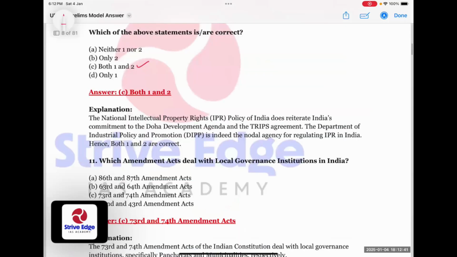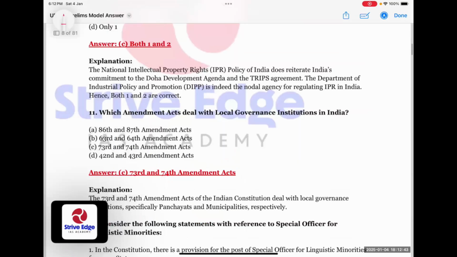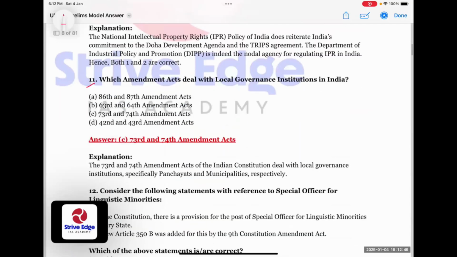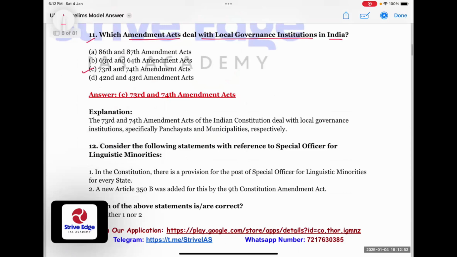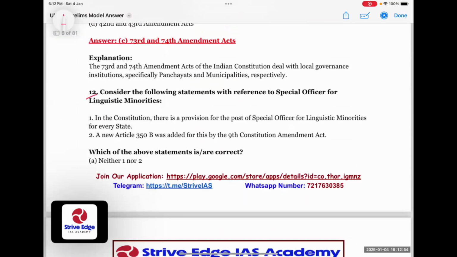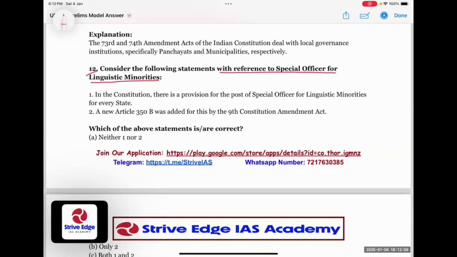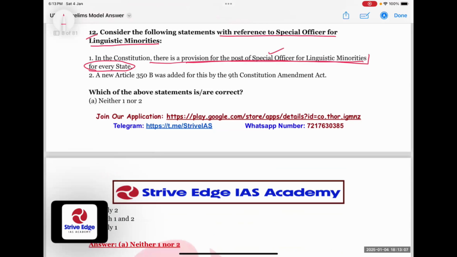Let's come to question number 12. Consider the following statements with reference to Special Officer for Linguistic Minorities. In the Constitution, there is a provision for the post of Special Officer for Linguistic Minorities for every state. So this part of the question is correct till here. But for every state, this is not correct. It's not for every state. There is a provision for the post of Special Officer for Linguistic Minorities, but not for every state. It's at the central level.